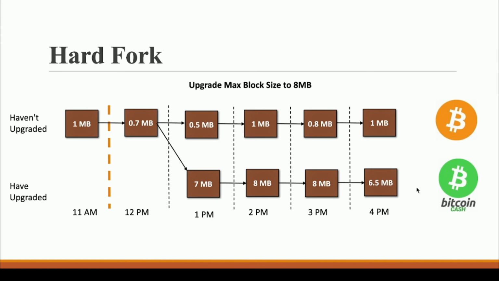And this process will go on in parallel. It means these people will not affect these people and these people will not affect these people, because now we have two separate blockchains. These people have actually upgraded the software while these people have not upgraded the software. That's why we have these different blockchains. And this is what we have learned about the hard fork, right? In the definition of hard fork, there will be two versions of the software. The people who go for the latest version will have a different blockchain, but the people who stay on the old version of the software will still be using that old blockchain only.